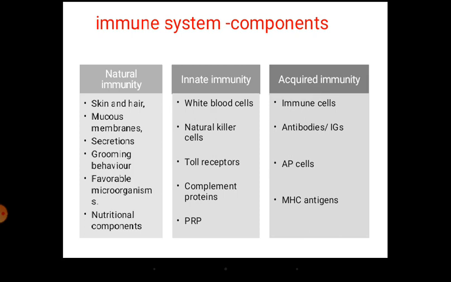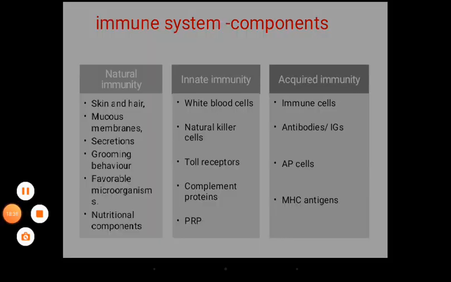This third layer is specific pathogen-oriented immunity, acquired over a period of time. This is in brief about the immune system.